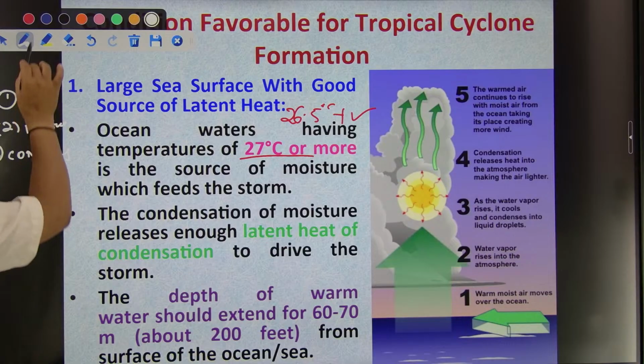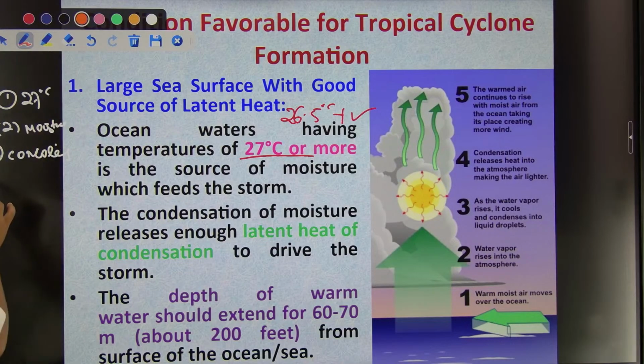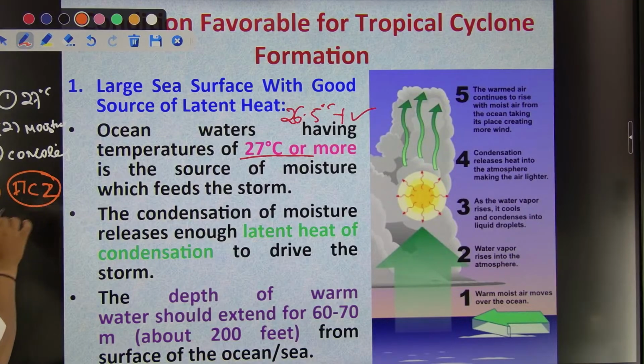There would be Coriolis force. We do also need that one, Coriolis force. What other things we know? There could be the presence of ITCZ, that is also pretty good. Other things, we need a small low pressure as well. This is also pretty good. We need also that one, right.